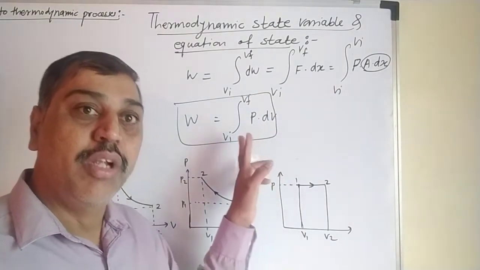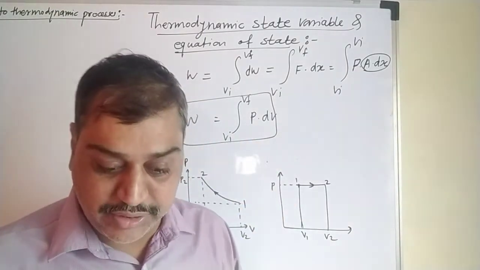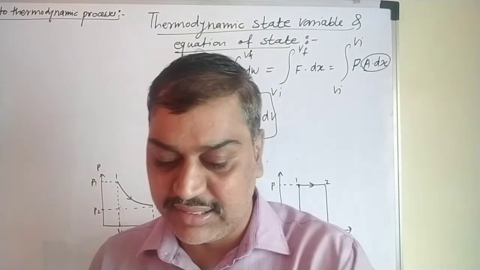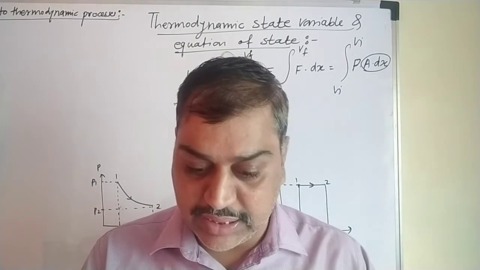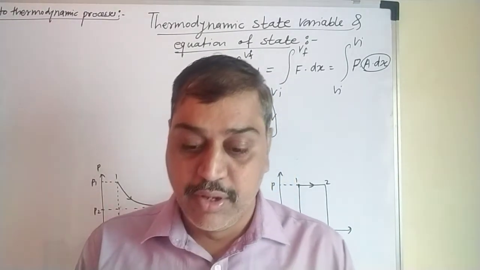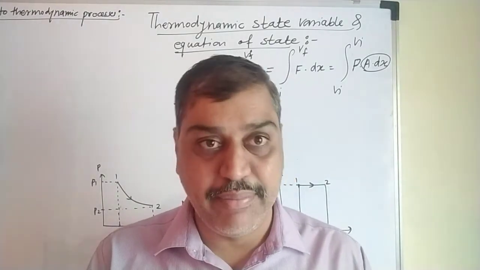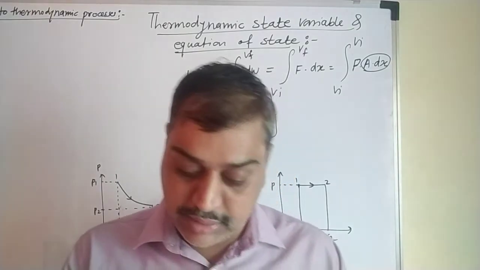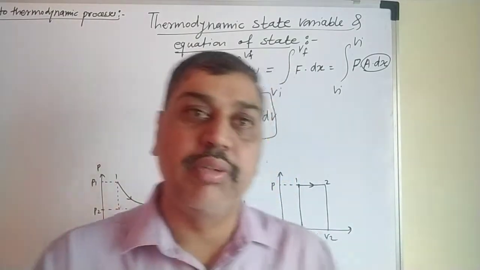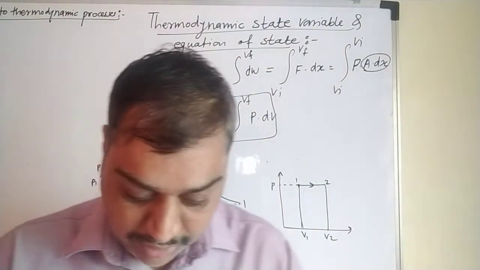We have to apply the same formula to the three different cases discussed in your book: first, positive work with variable pressure; then negative work with variable pressure; and third, positive work with constant pressure. That we have to learn under this.